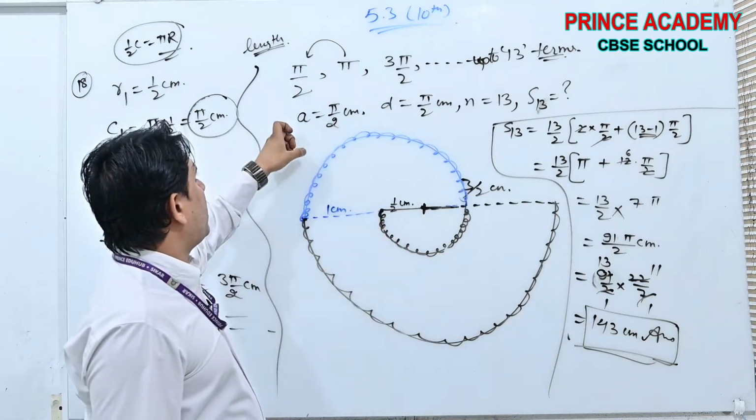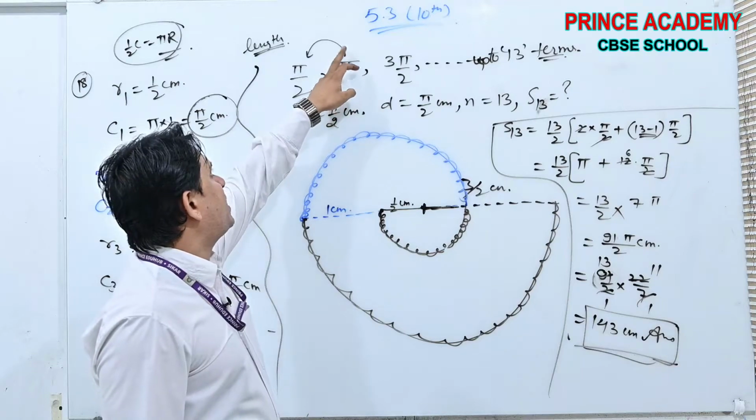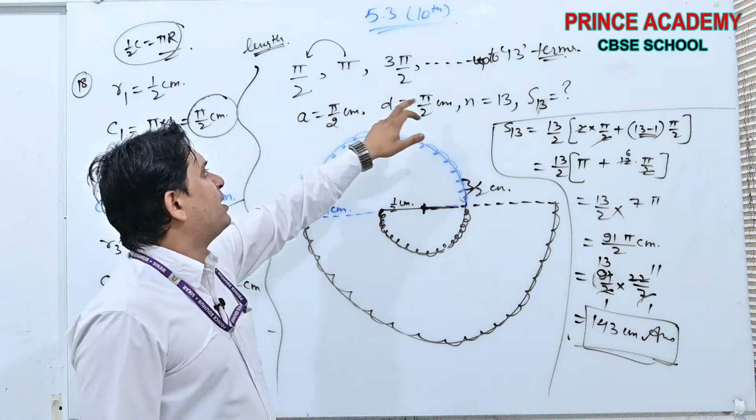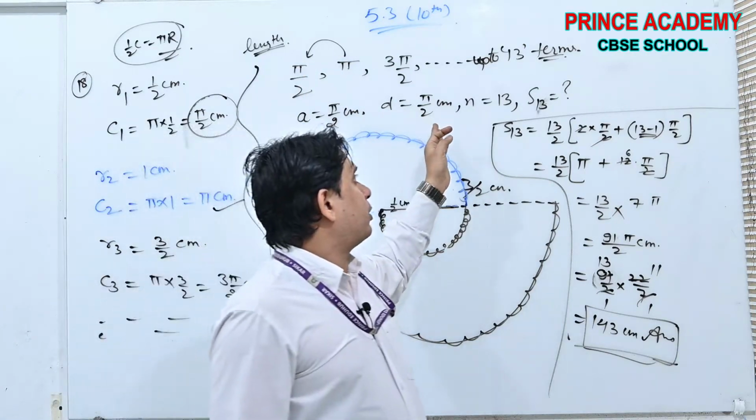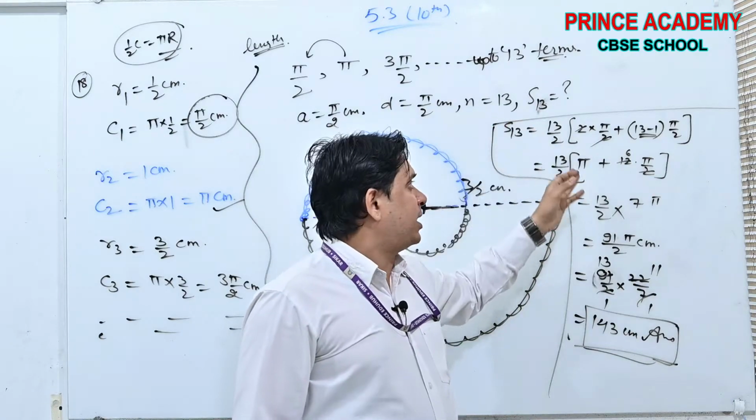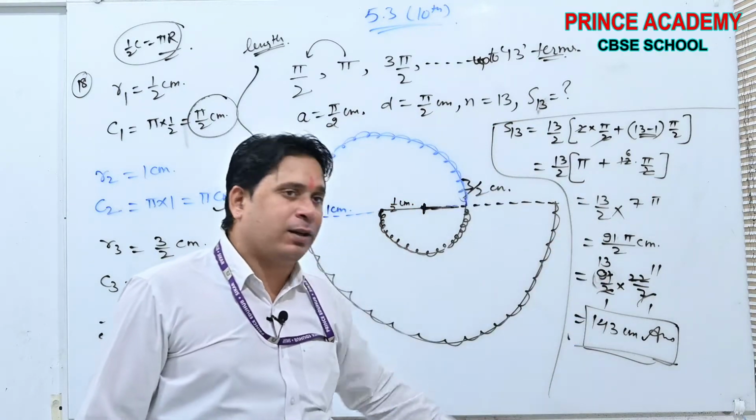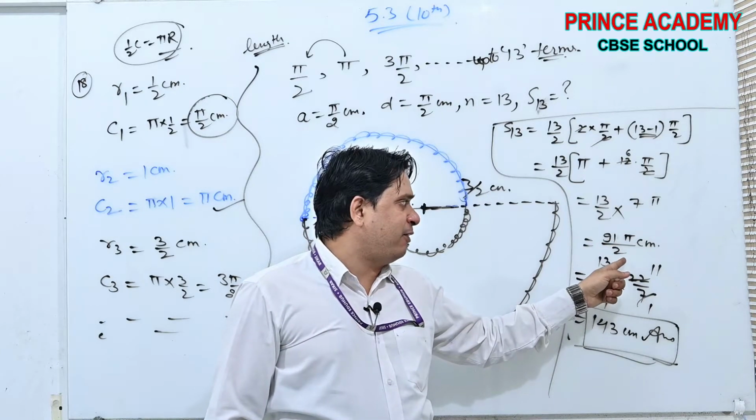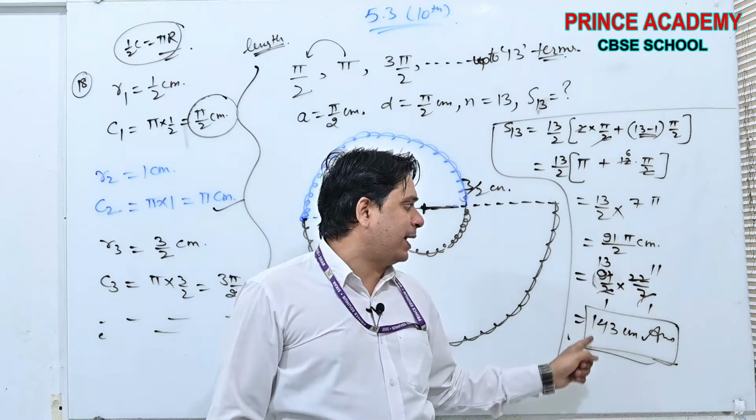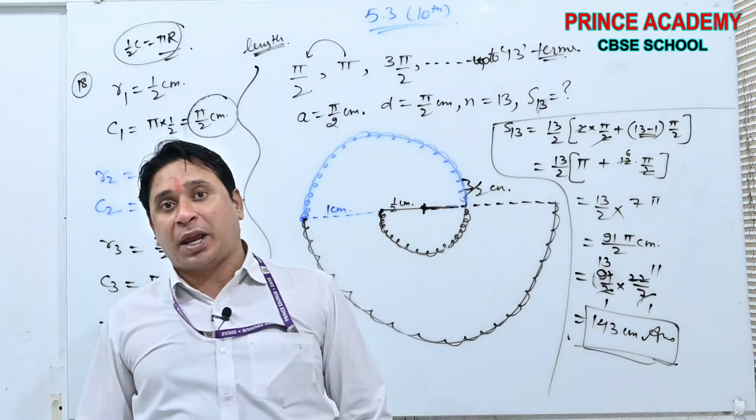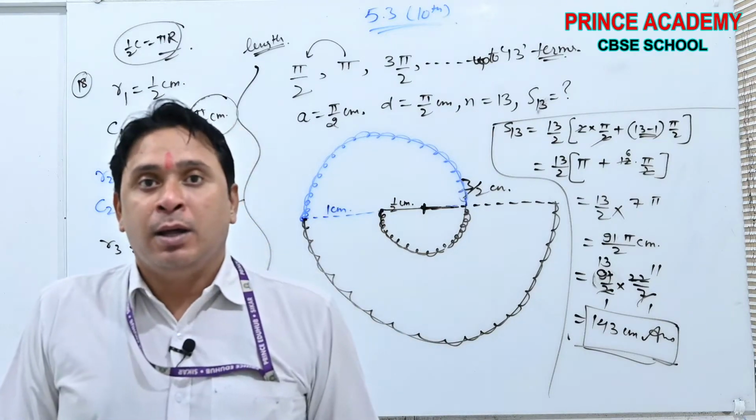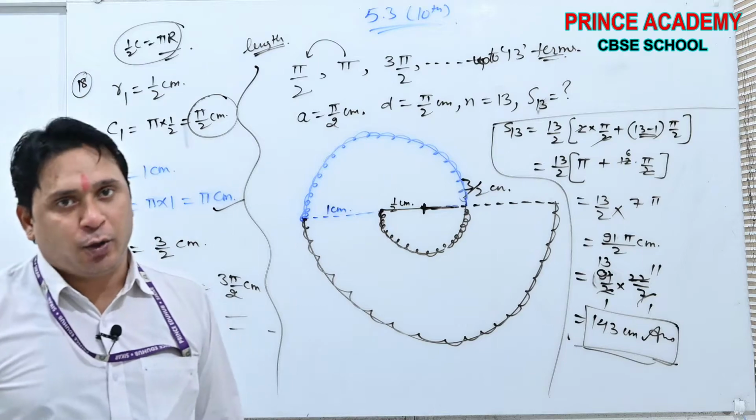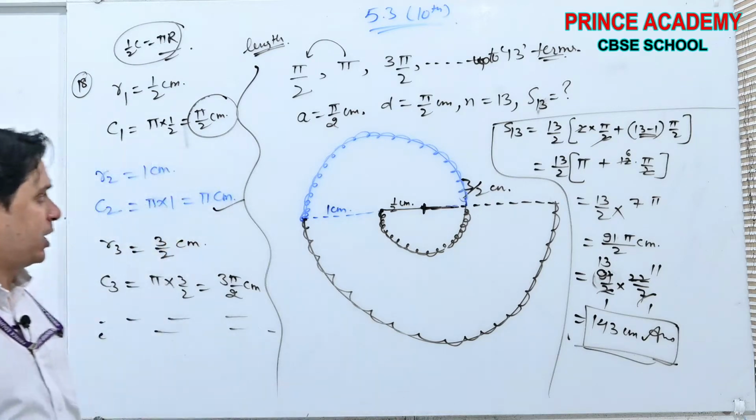And here it was found that pi by 2 is the first term, and the difference is 1 minus half, which is also pi by 2. N is 13. We use the formula and find the output 91 pi by 2. And then if we put pi as 22 by 7, you will get the result 143 centimeters as the length of the thread used here. Okay, you can take the screenshot.